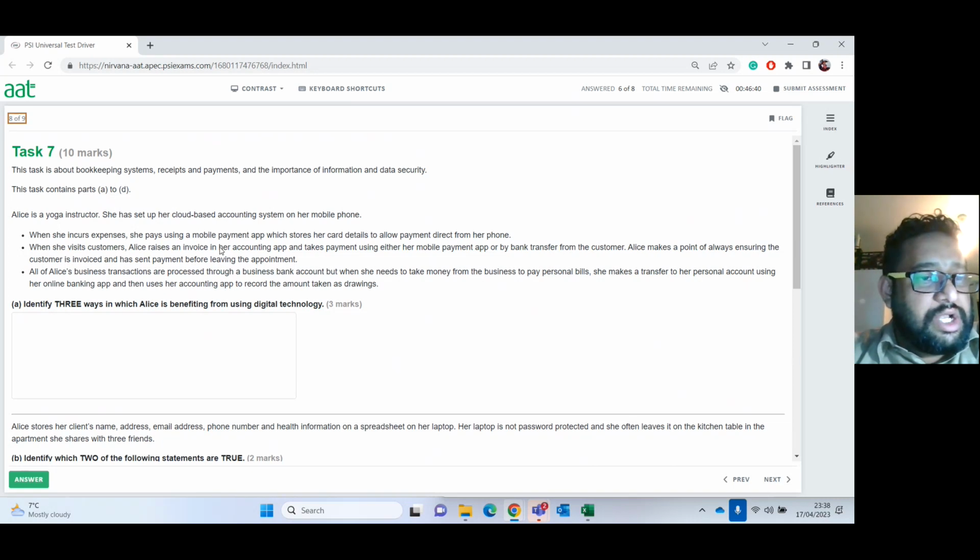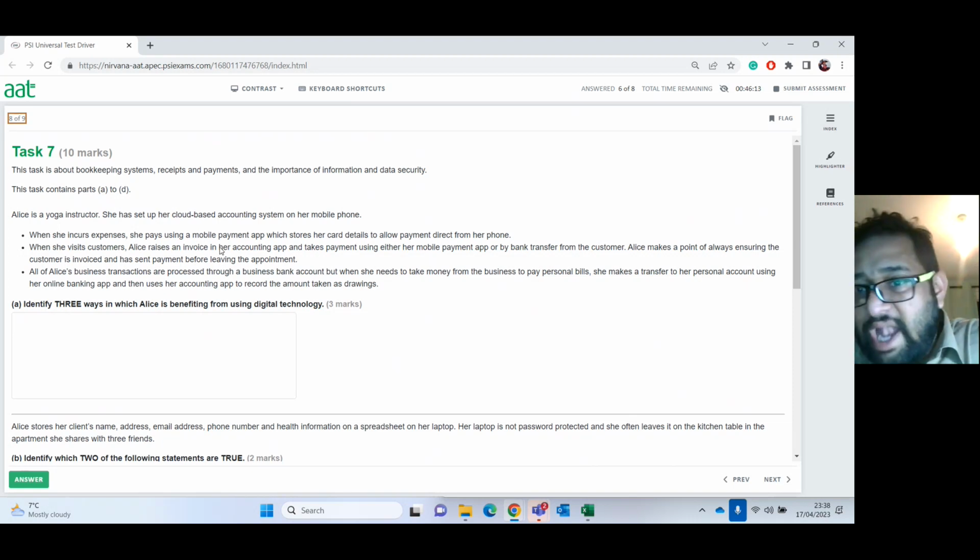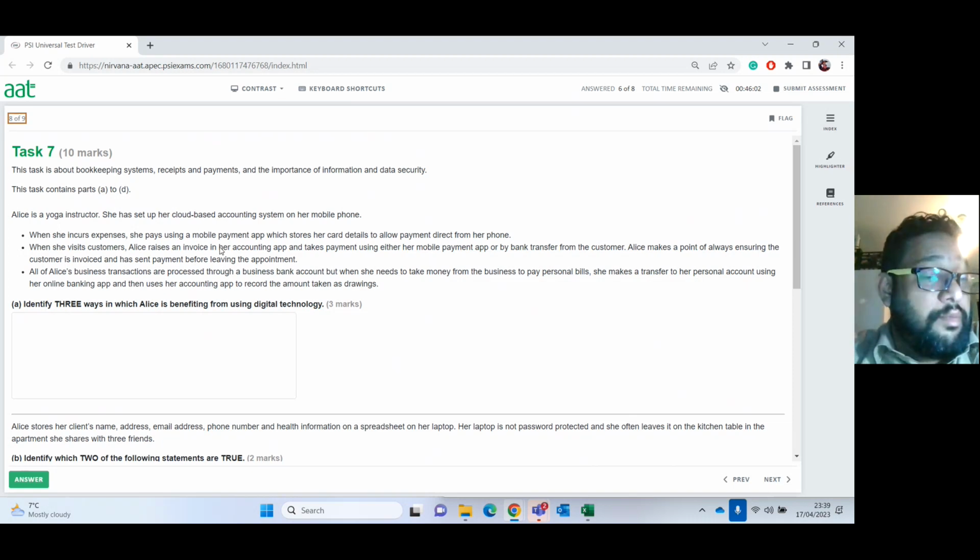Elise is a yoga instructor. She has set up her cloud-based accounting system on her mobile phone. When she incurs expenses, she pays using the mobile payment app, which stores her card details to allow payment directly from her phone. When she visits a customer, Elise raises an invoice in her accounting app and takes payment using a mobile phone payment app or by bank transfer from customers. Alice makes a point of always ensuring the customer is invoiced and has sent payment before leaving the appointment. Okay, so that is very prudent of her.